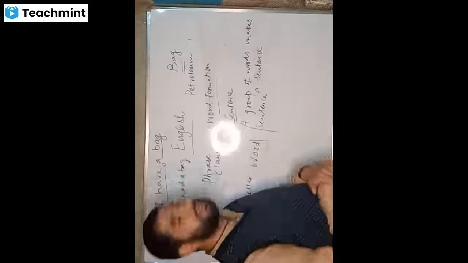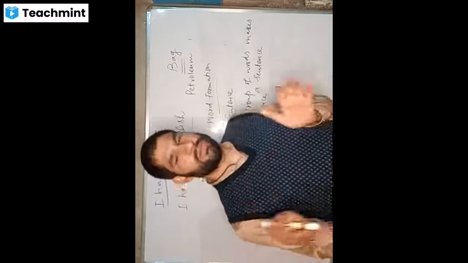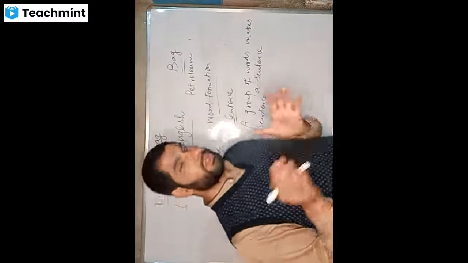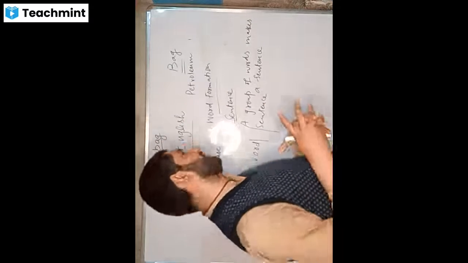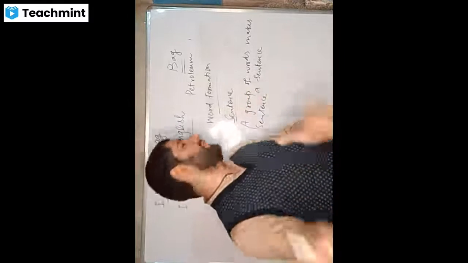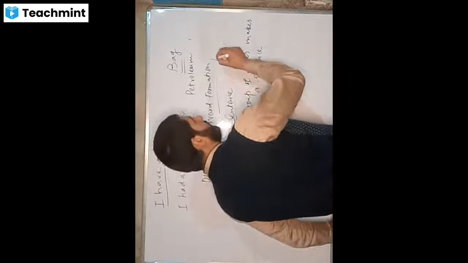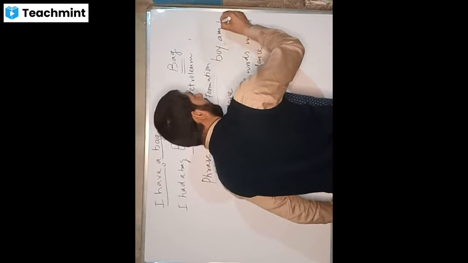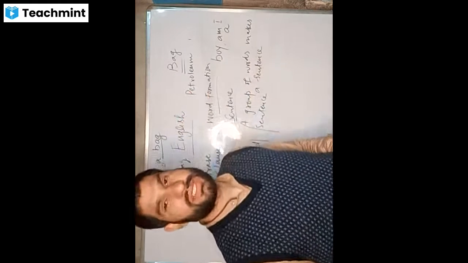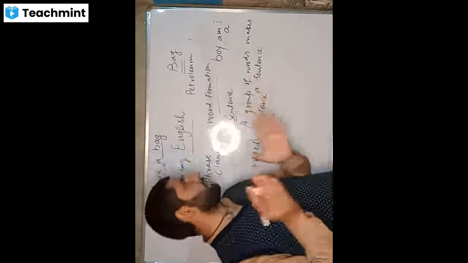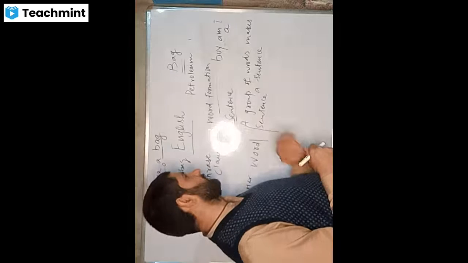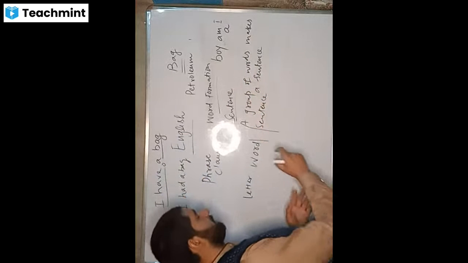Now, how do we define a sentence? We define a sentence as a group of words which gives a complete sense. We say when a group of words is put in a particular order and it gives a sense, then it is a sentence. For example, if I would say, boy, am I a, it is a group of words, and to some extent it carries some sense as well, but it is not a sentence. So the right definition is that a group of words put in the right order to give a sense is called a sentence. Well, this is very basic, you might have done it earlier.